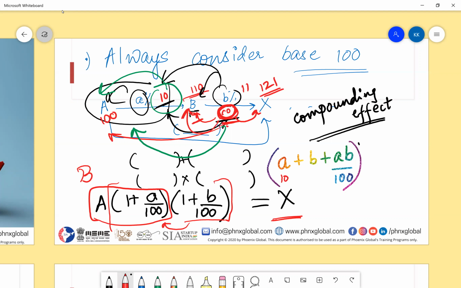This is 10, this is minus 10, and this will be 10 into minus 10 by 100. This 10 gets cancelled. This 10 into minus 10 is minus 100. Minus 100 by 100 is minus 1%. Now from 100, you have to subtract just 1%. Now 1% of 100 is 1. That you subtract from 100, you get 99. So does the answer match?